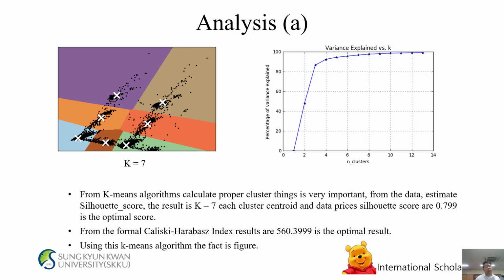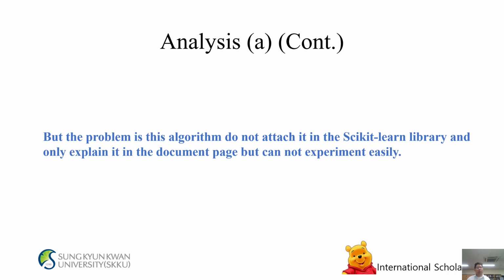From the current carbon index, the result is 560.3999, which is the optimal result. Using this k-means algorithm, the factor is figured. Analysis A continues, but the problem is this algorithm is not taught in the scikit-learn library and is only explained in the documentation page but cannot be explained easily.